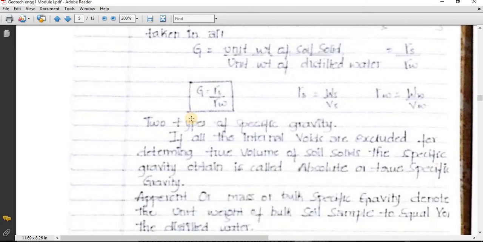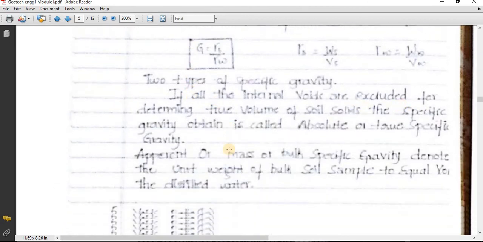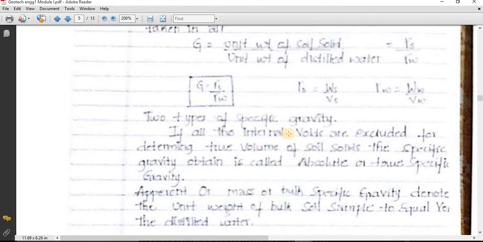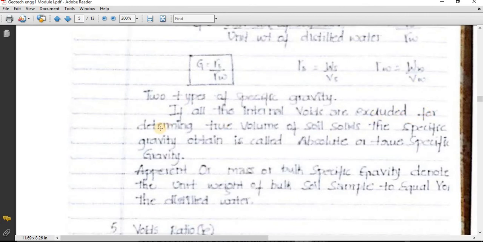Actually there are two types of specific gravities. One, if all the internal voids are excluded. So you can see over here, if all the internal voids are excluded, and determine the true volume of soil solids.